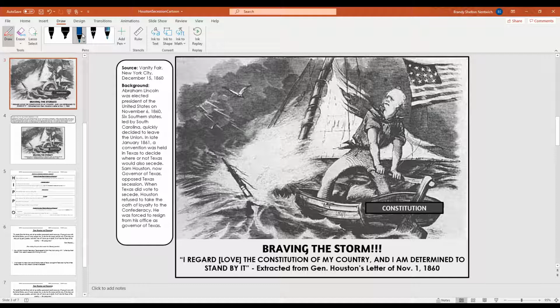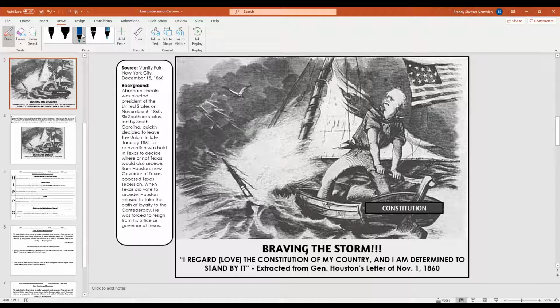Here's the thing. Sam Houston says, "I love the Constitution of my country." Sam Houston did not want to secede. His feeling was Texas had just joined the United States. It was important for Texas to be part of the United States, and Sam Houston did not believe enough in the idea of slavery to leave the United States over it. That doesn't mean that he loved slavery. It also doesn't mean that he was against slavery. He just felt like leaving the United States was not a good idea for Texas.